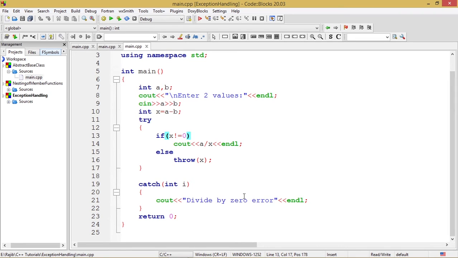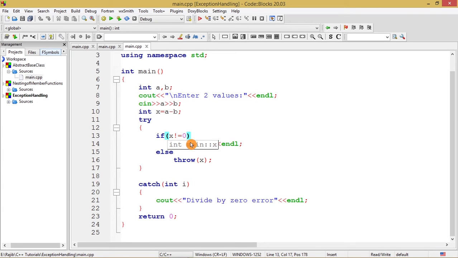There will be a try block, a catch block, and a throw statement. Whatever event raises an exception is placed in the try block in this manner.